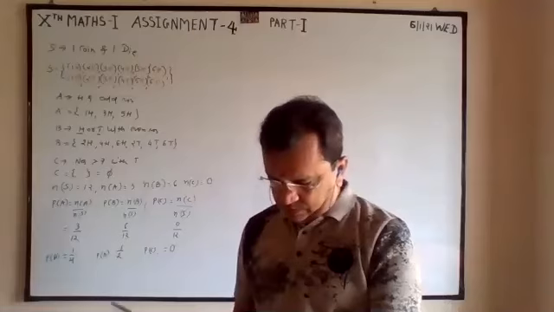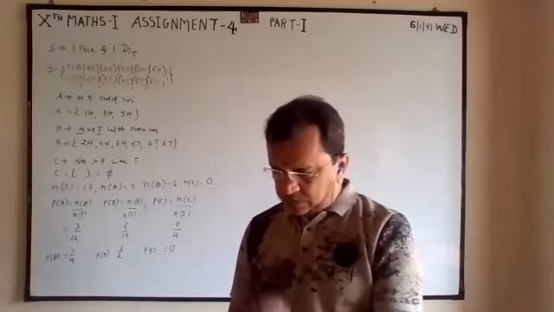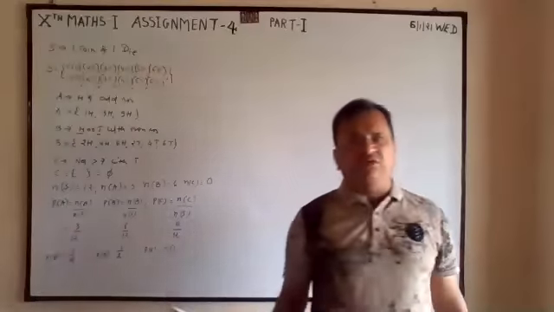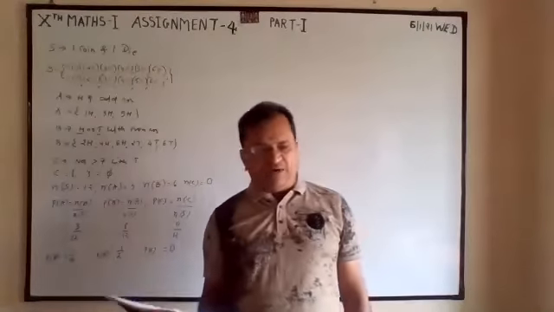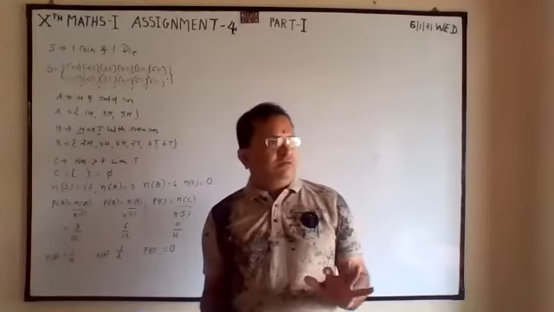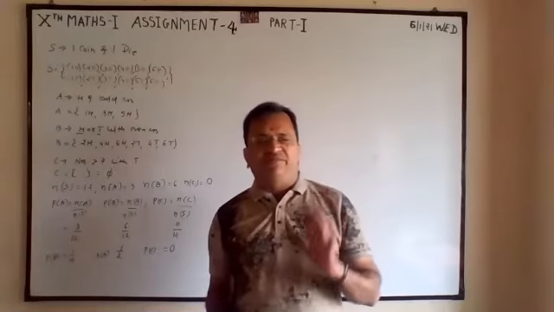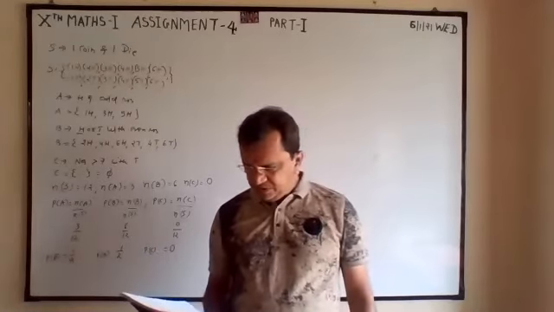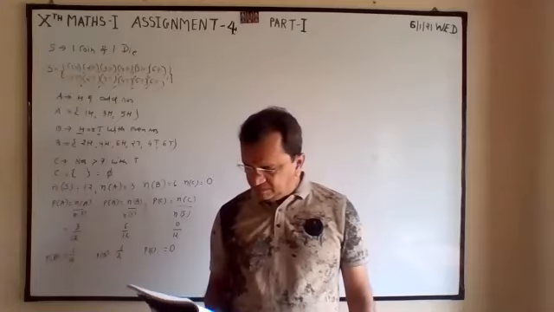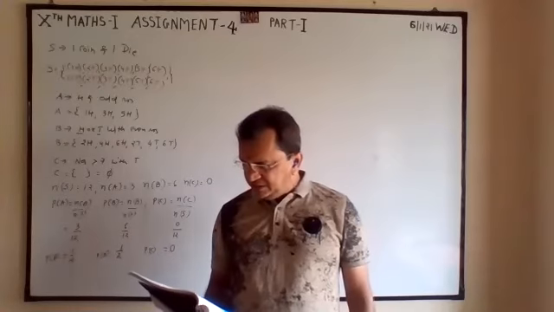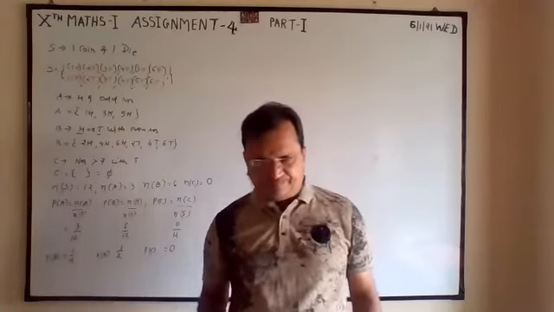Now, this is also a very important question, page number 125. Tickets having some numbers. There are 15 tickets in a box. Each contains the numbers from 1 to 15.